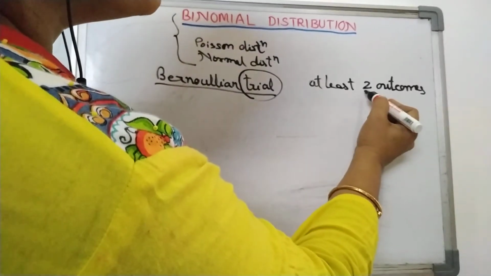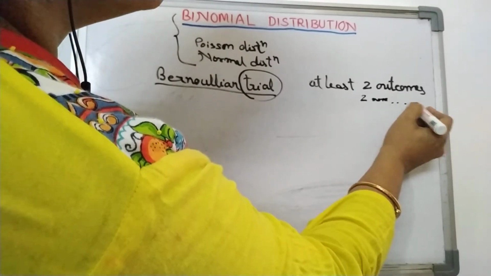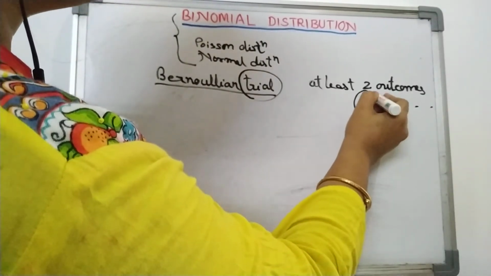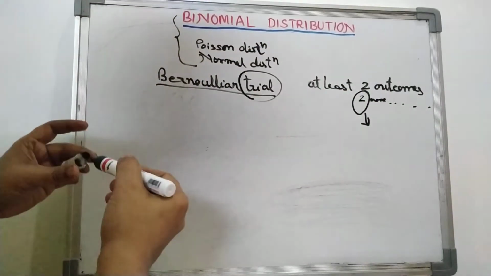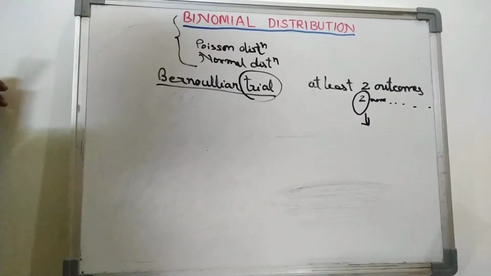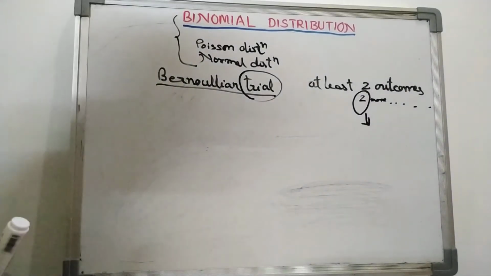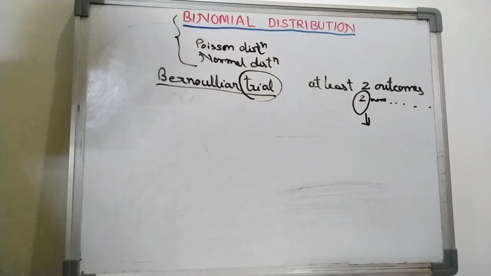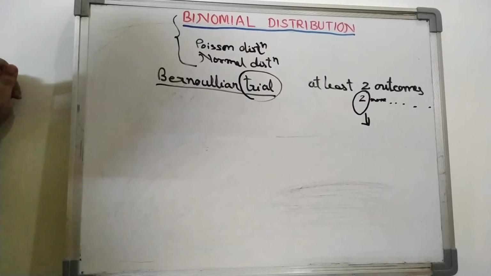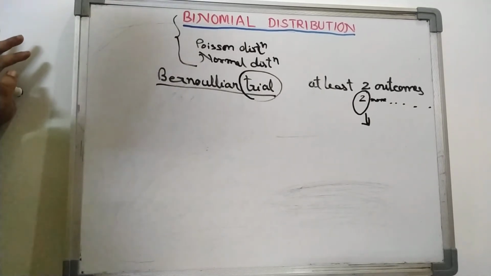At least 2 outcomes means 2 or more, but we are considering here only the random experiment which has 2 outcomes. So a Bernoulli trial means a particular trial having only 2 outcomes, either success or failure, in which the probability of success is constant.